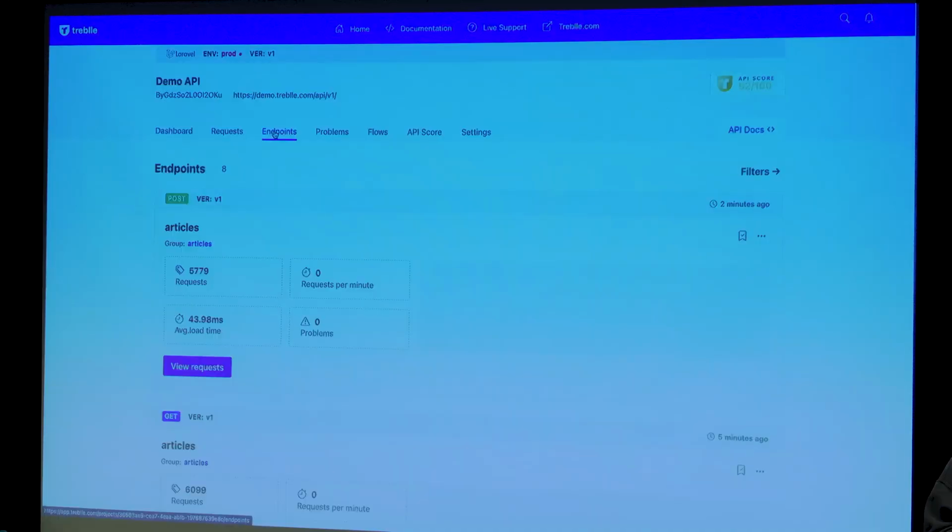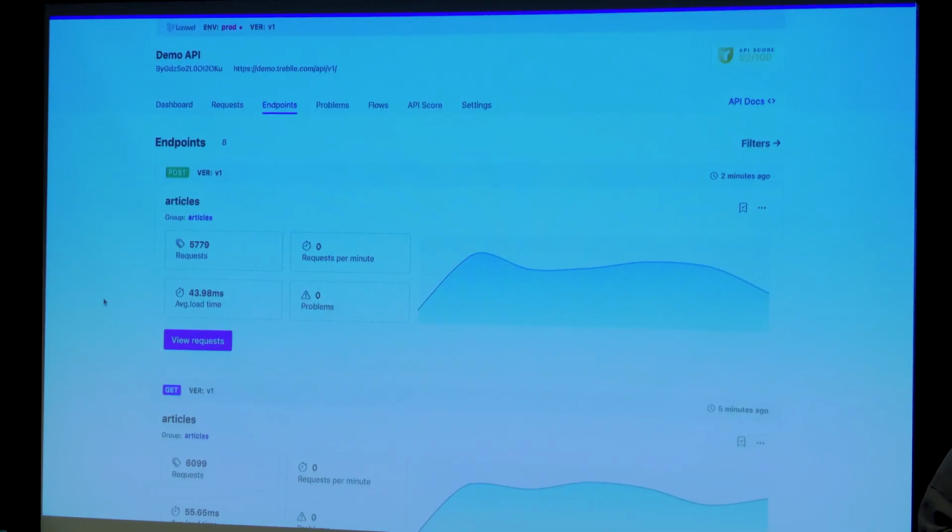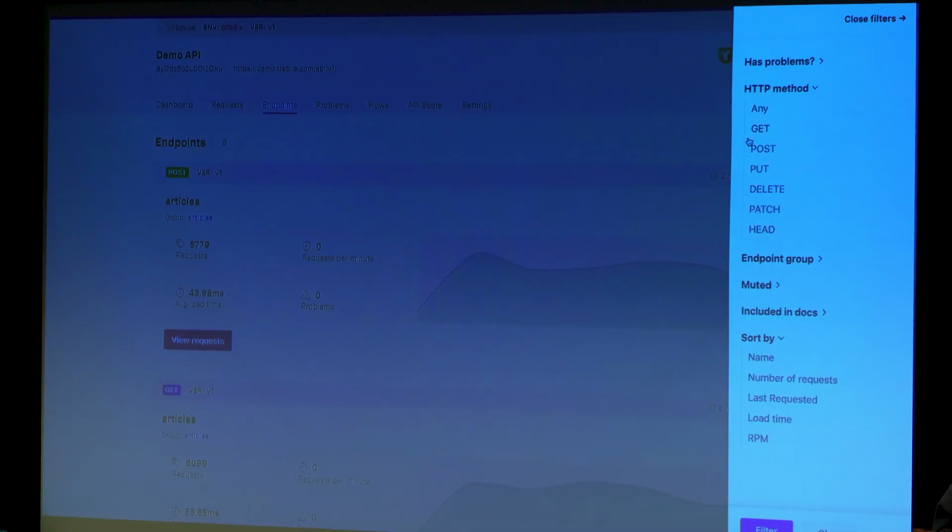What it also does, it lists all the different endpoints. It will tell you how many problems there are, the average requests per minute, how many requests, and the load time. You can see a nice, pretty graph. If you can't be bothered to read, maybe you haven't had your morning coffee, you can just go, yeah, it looks okay. You can obviously filter this down based on HTTP methods, the endpoint group, whether you've muted any specific endpoints that maybe you don't care about, like the health check endpoint. You don't really want to look at monitoring on that one, do you?